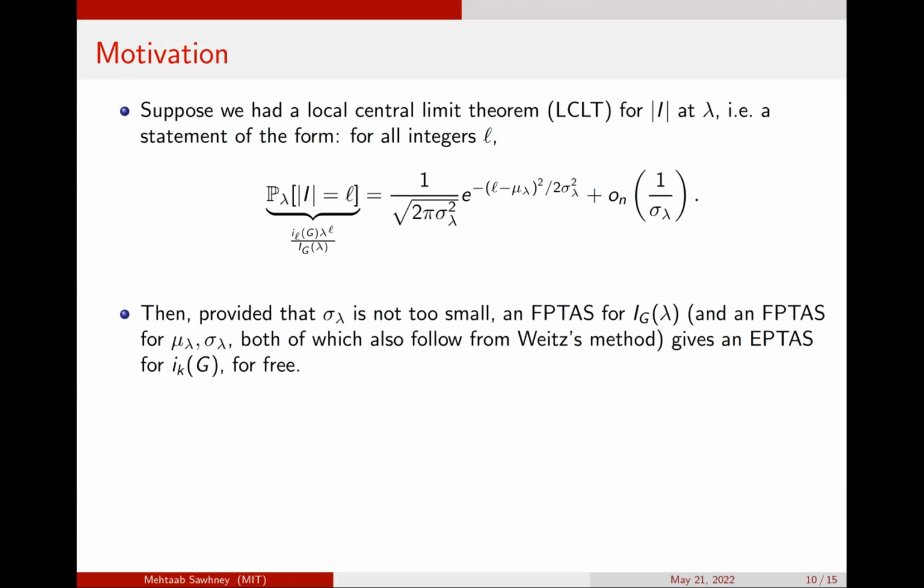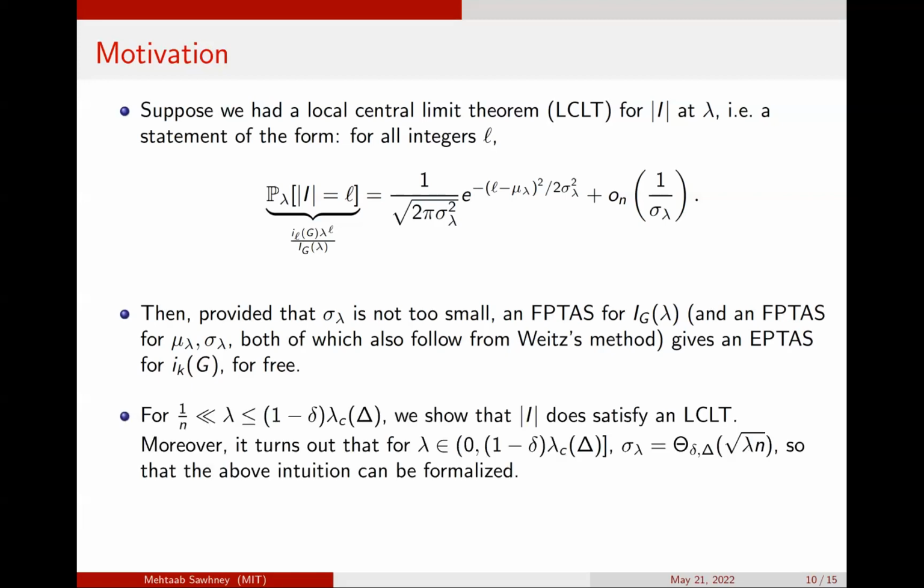And the way to interpret this function is, let's say you have a Gaussian of mean mu of lambda and variance sigma of lambda. This is the area between L minus 1/2 and L plus 1/2 under that Gaussian distribution. And you're very close. In particular, you're within little o of 1 over sigma of lambda. So somehow you're very, very close to the Gaussian approximation.